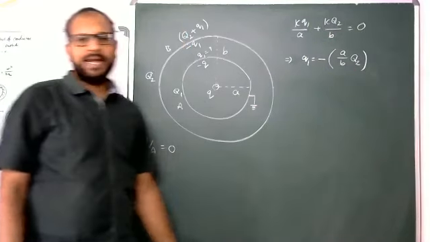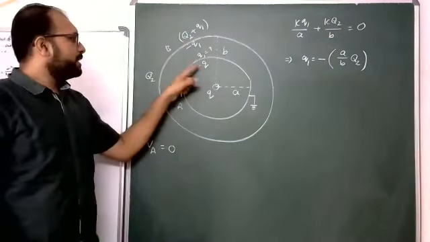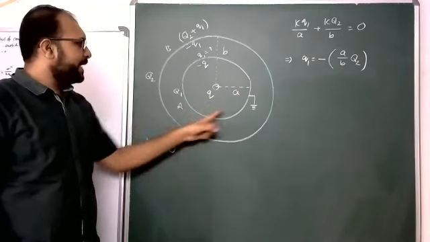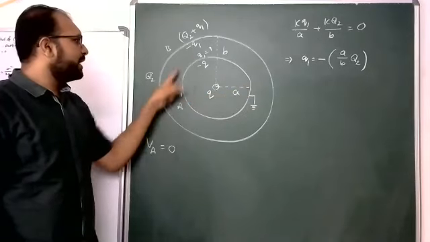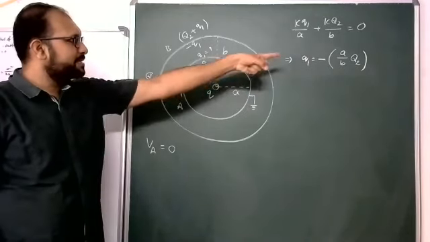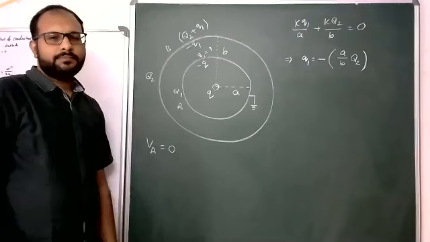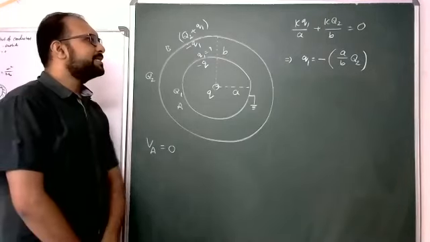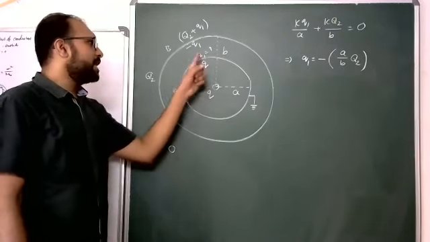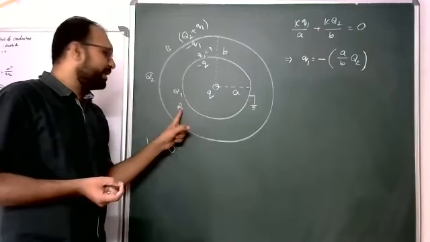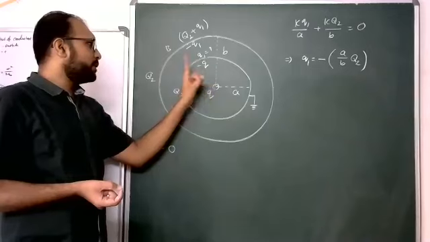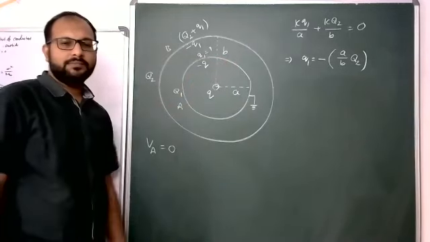So that means the inner side has negative charge. The outer side also has negative charge because q1 equals minus a by b into q2. Total how much charge is there on spherical shell A? Minus q plus that q1.